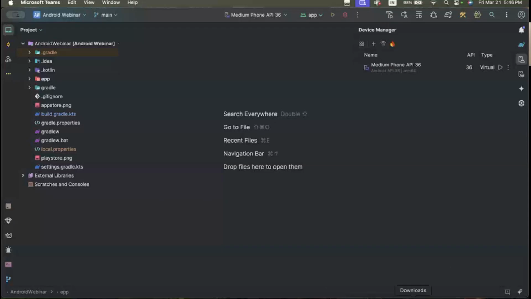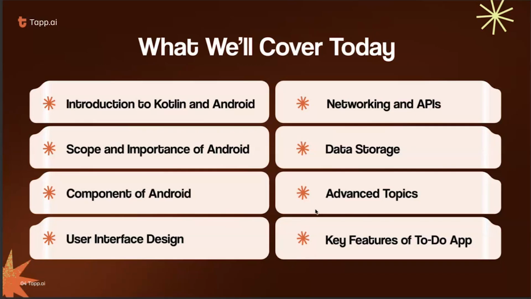Today we will explore the world of Android development and we will learn the scope of Android, why we have to learn Android. So let me share my screen. Just send a thumbs up in the chat box if you are able to see my screen.